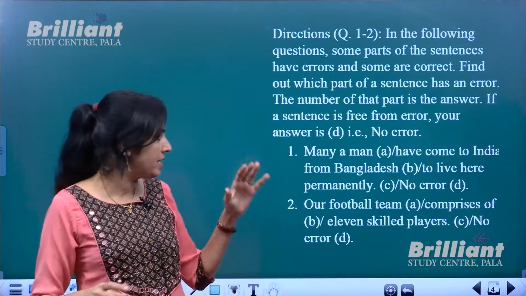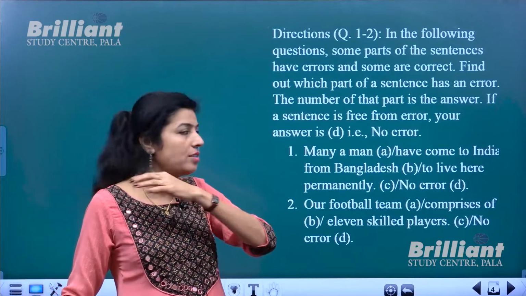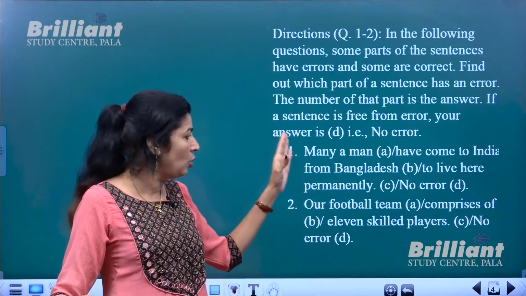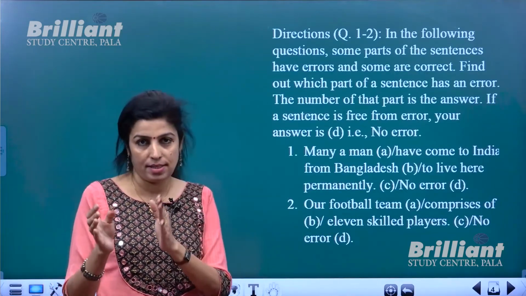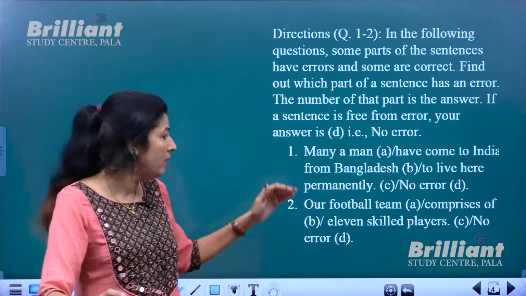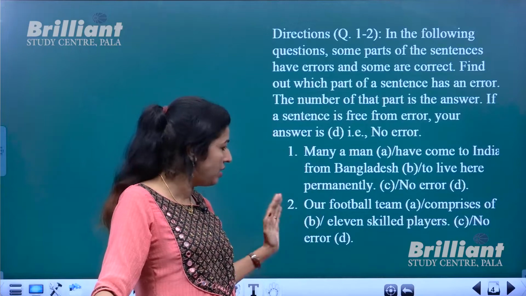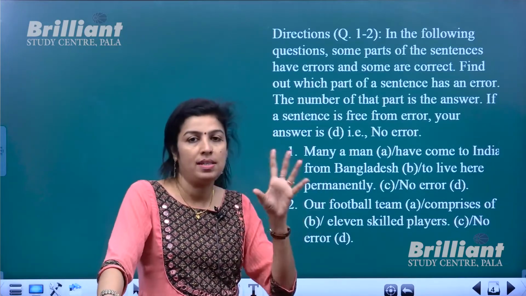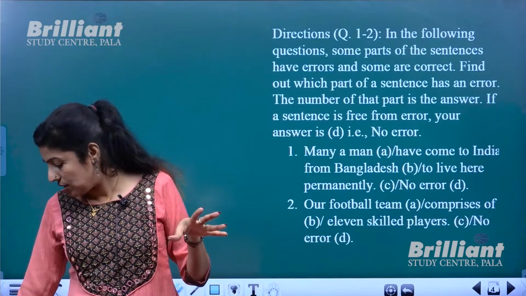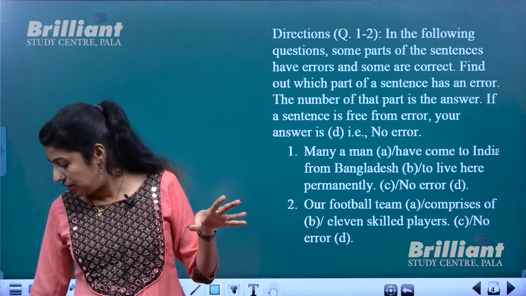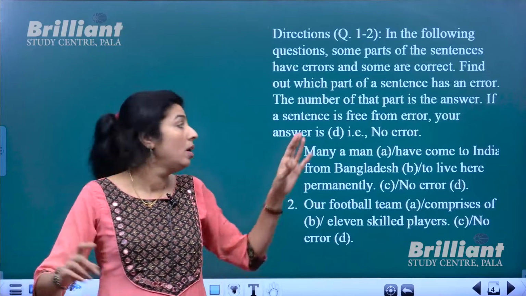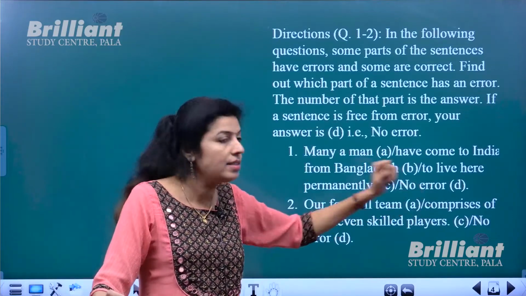Okay, so we will start with the first set of questions, and as usual we have two sentences given on the board, and those sentences are divided into parts. You're familiar with this exercise, right? We have been doing it so many times now. In the first two questions, the sentences are broken into different parts, and we have to find out the part which has the error. In case there is no error, you need to choose the last option, that is no error.